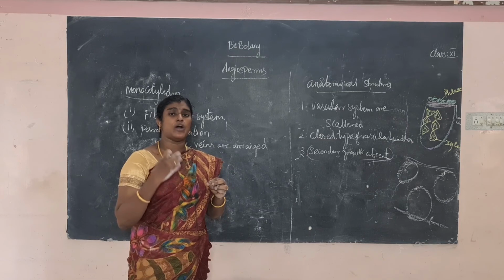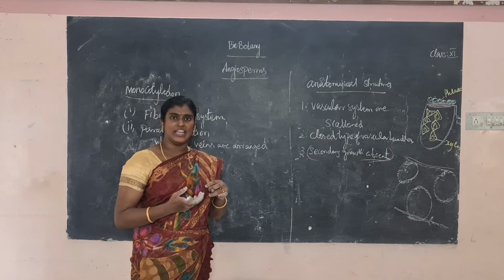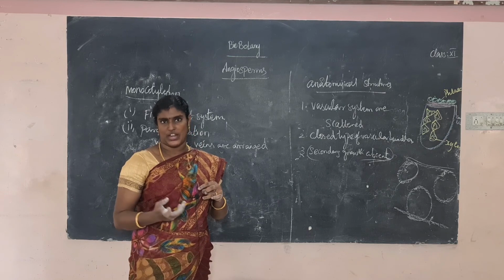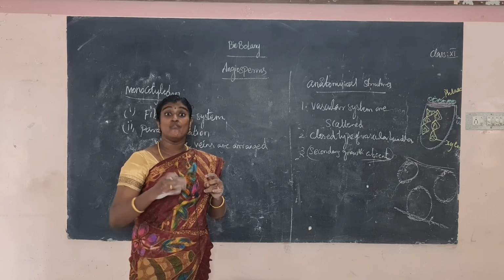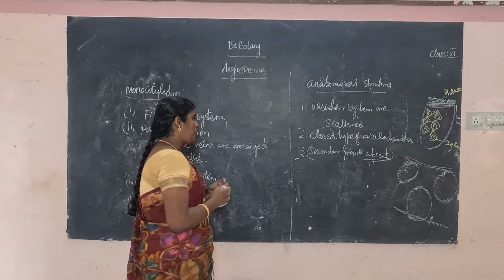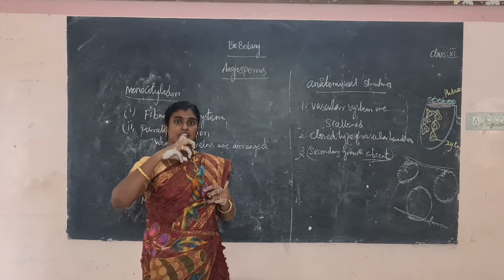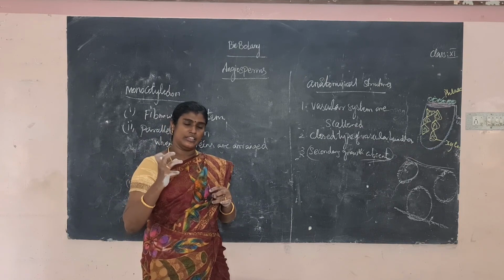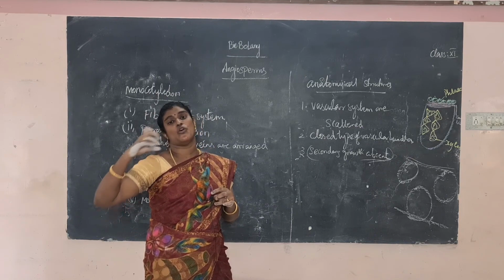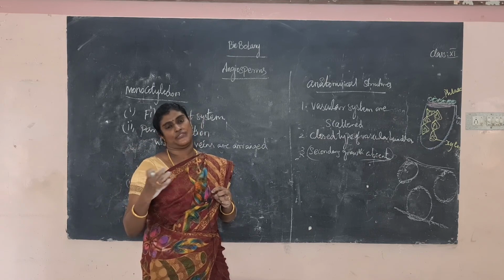Pollination is affected by some pollinating agents. What are the pollinating agents? For example, insects, butterflies, wind and water. Why does a pollinating agent come? To collect nectar, and it carries the pollen grains to another plant and sticks them onto the stigma, which allows pollination.